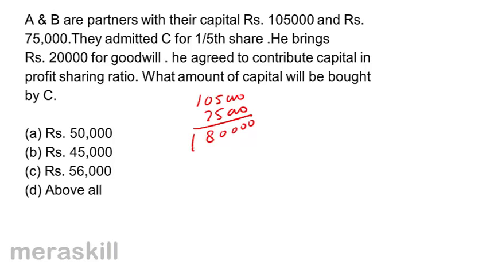That is 1,80,000. 1,80,000 is A and B's capitals. Now C is being admitted for 1/5 share. So 1,80,000 is 4/5 share. 1/5 share would be 45,000. So correct answer should be B. 45,000.